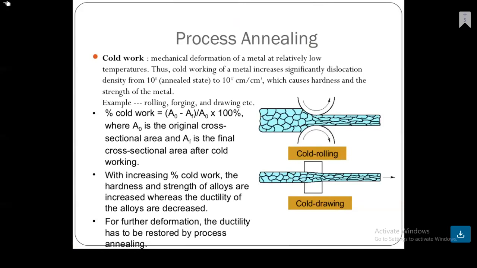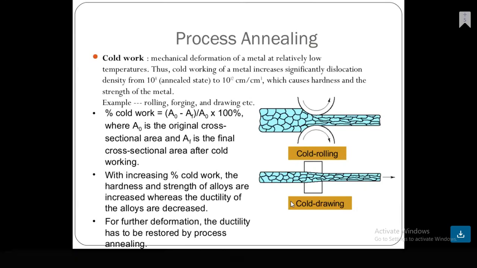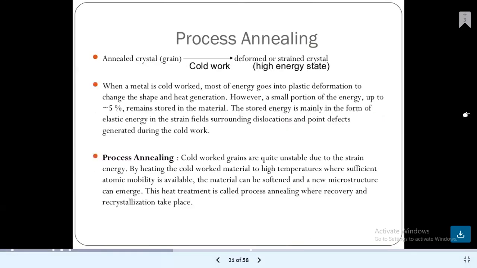Percentage cold work is equal to (A0 minus AF) divided by A0, into 100%, where A0 is the original cross-sectional area and AF is the final cross-sectional area after cold working. With increasing percentage cold work, the hardness and strength of alloys increase, whereas the ductility of the alloys decreases. For further deformation, the ductility has to be restored by process annealing.